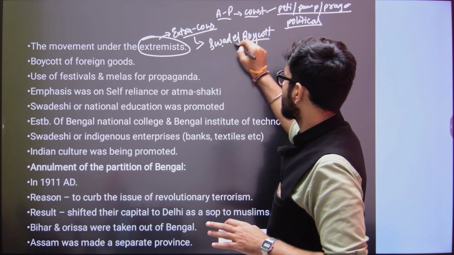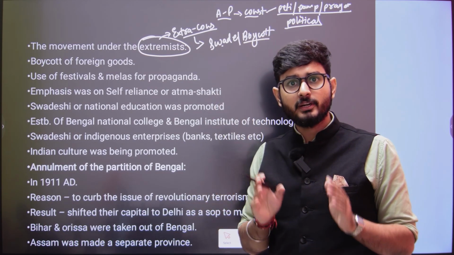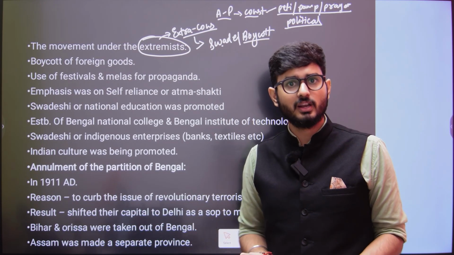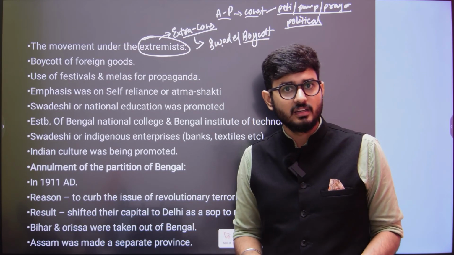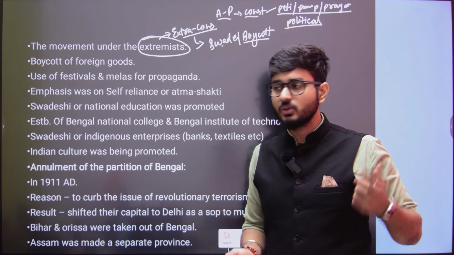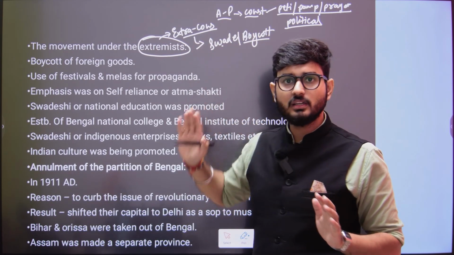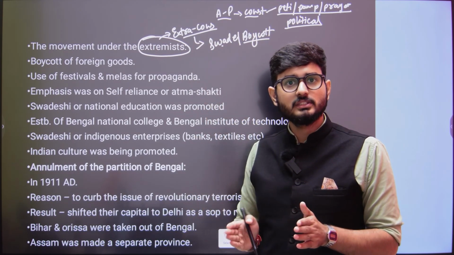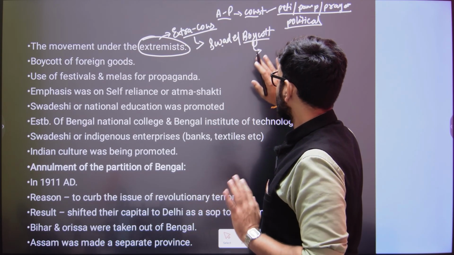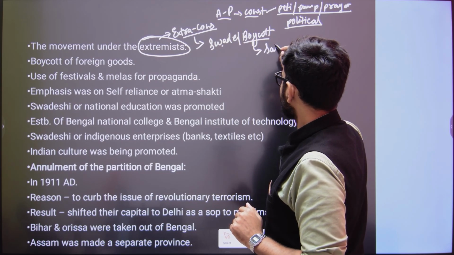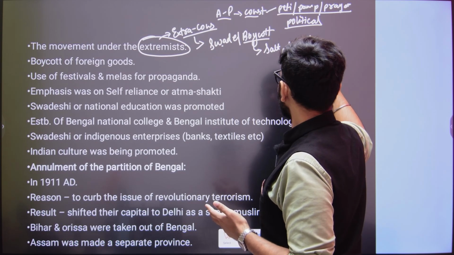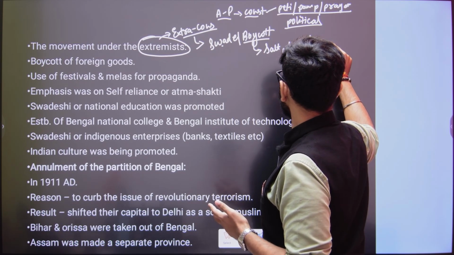How come boycott was extra constitutional? Because would the British constitution allow for a boycott? No, no constitution would allow for a boycott, right? It is not legal, but it is not illegal also at that point of time. So that is why it was considered extra constitutional. So when the extremists came into the picture, they were going to boycott the British salt, the British clothes, the British textile, the British liquor.